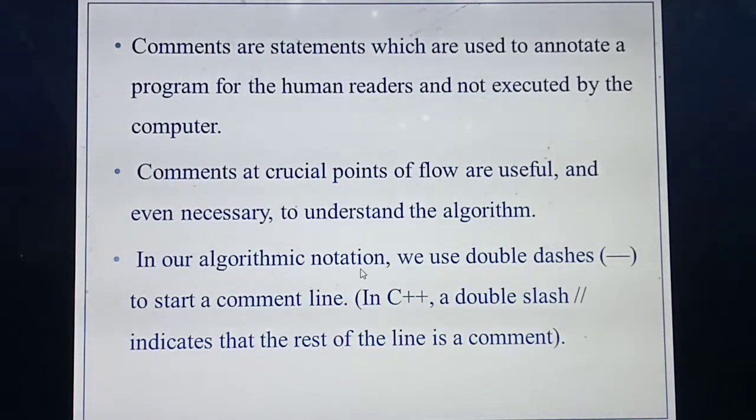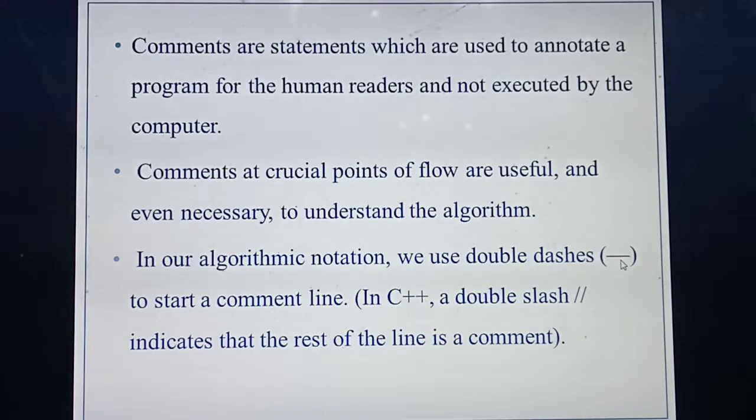Not only in this one, whatever language you are using, maybe C, C++, or Java, each and every programming language has comment lines. Before the start of a program or in between, they give some line as a comment, which is only for human understanding.